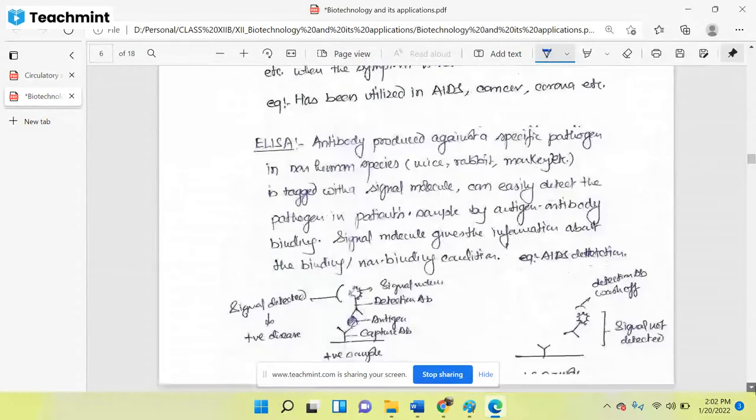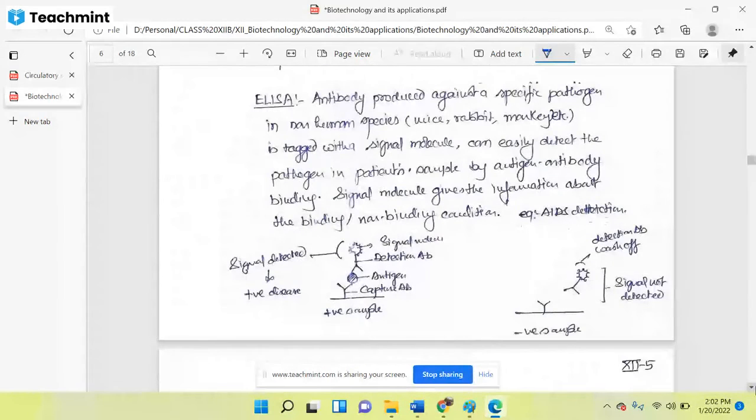So we have collected the antibody from the rabbit, which has been formed against the antigen, or we can say the antigen is that virus. Antigen is any foreign material, either virus, bacteria, or any protein. So the rabbit's body has formed a lot of antibodies. On that antibody we have attached a signal molecule. Now suppose we have taken the blood or sample from the infected person.